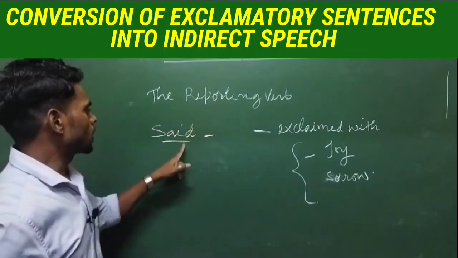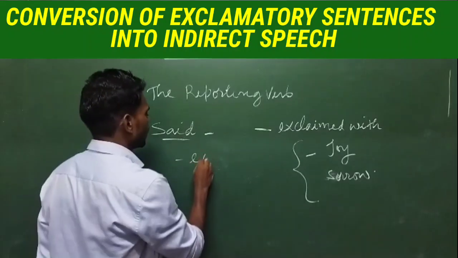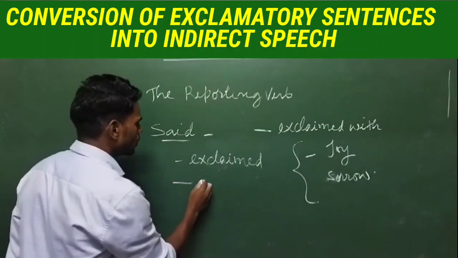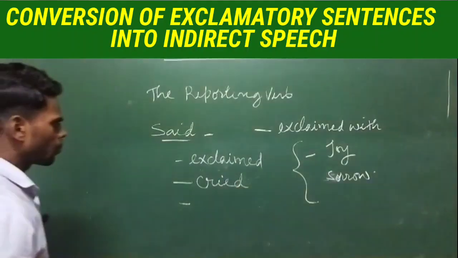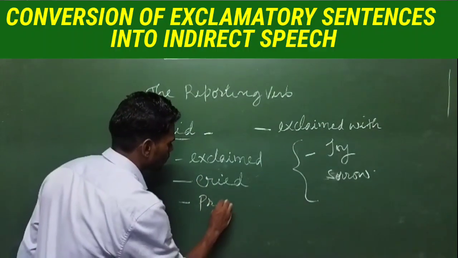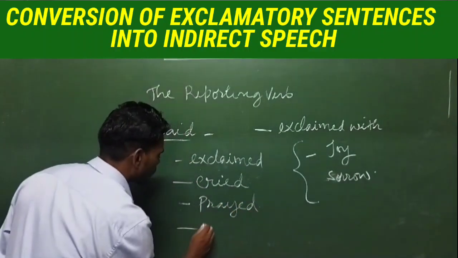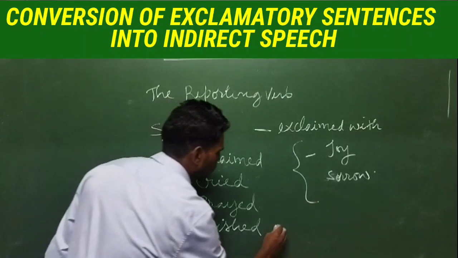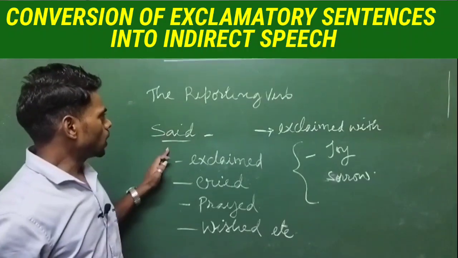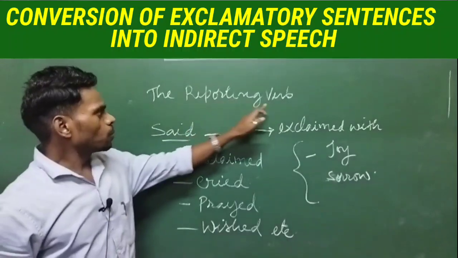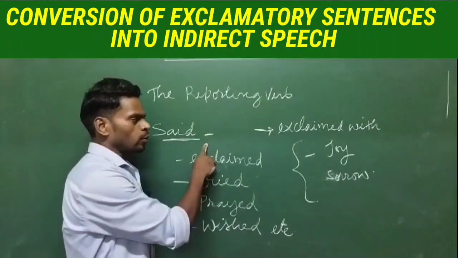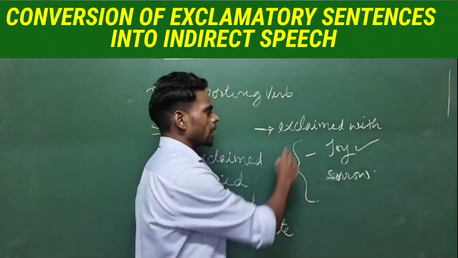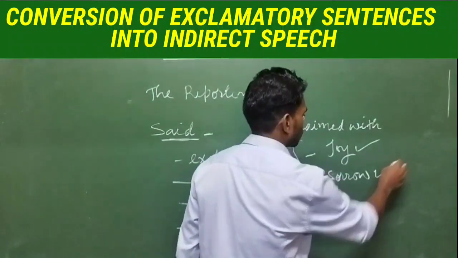And the reporting verb said will change into exclaimed, cried, prayed, wished, and so on. But mostly, when the reporting verb said is there, we change it into exclaimed with joy or exclaimed with sorrow.